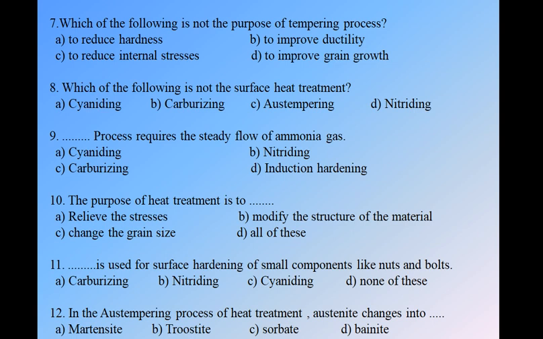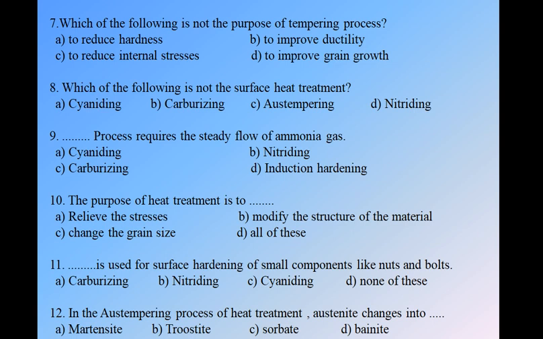Next, the purpose of heat treatment is to, we have four options: A. relieve the stresses, B. modify the structure of the material, C. change the grain size, and D. all of these. We know the annealing process will relieve the stresses, the tempering process will relieve the stresses. B, modify the structure of the material: all heat treatment processes will modify some of the structure of the material. And C, change the grain size: the annealing process will change the grain size because it will relieve the internal structure, and with that it will also change the grain size. And D, as all these are the purpose of heat treatment, option D is correct.